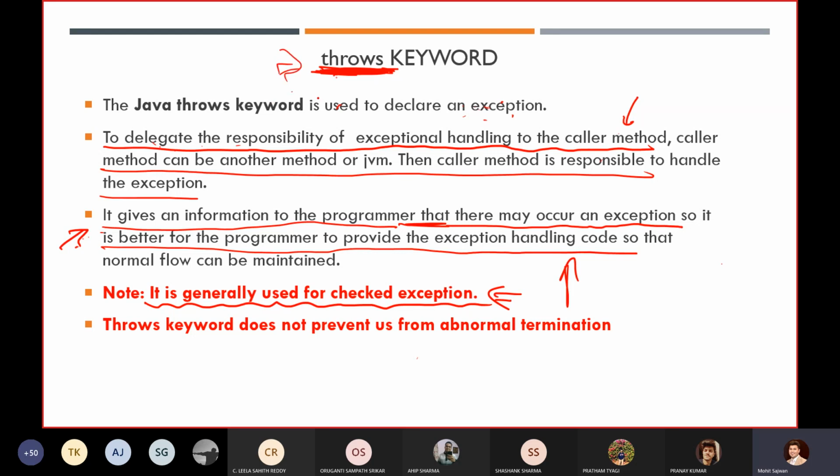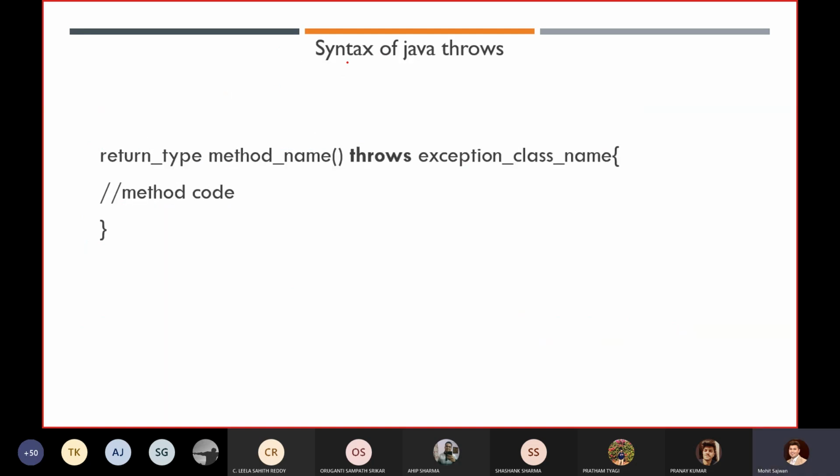Even if you want to use it, you can use it. But the throws keyword does not prevent abnormal termination. Only the try and catch block will prevent abnormal termination. So this is basically the syntax of the throws keyword.